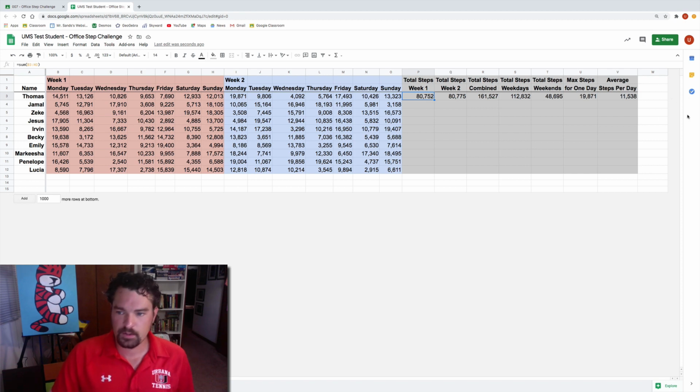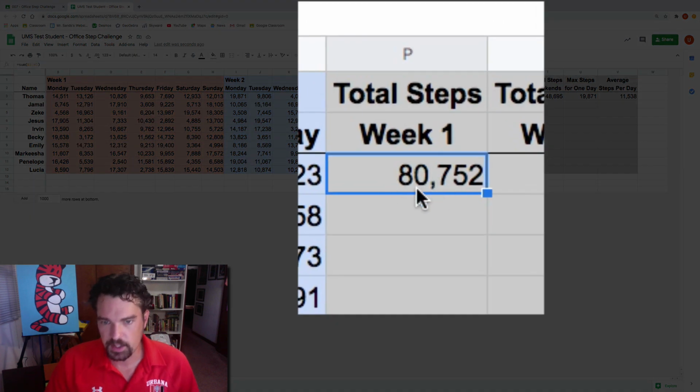So I will show you how to do one drag down, because you could enter all of these again, all the way across, but that's just time consuming. Here is the way that I always say, work smarter, not harder. So if I want to find the total steps for everybody here, I'll zoom in here. You notice that when I highlight the cell, there's a slight little blue box in the lower right-hand corner, right there. And you see, when I hover my mouse over it, it changes from an arrow to a plus sign.